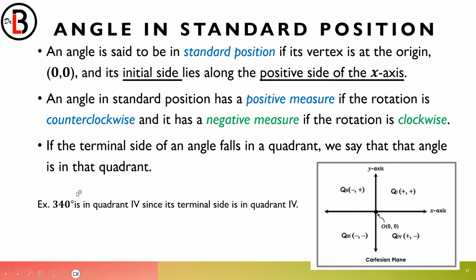So you notice here, you're given 340 degrees. 340 degrees is less than 360, but it's greater than 270. So it is a quadrant 4 angle.